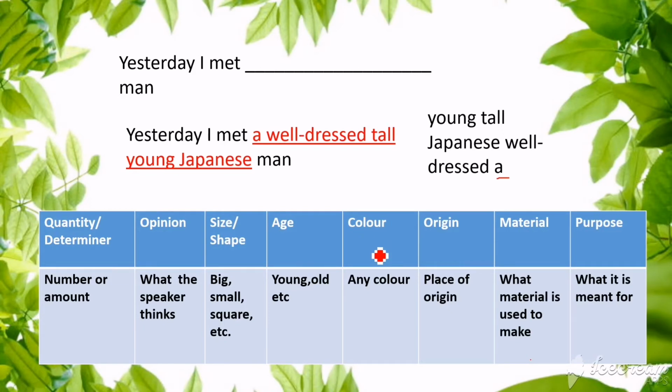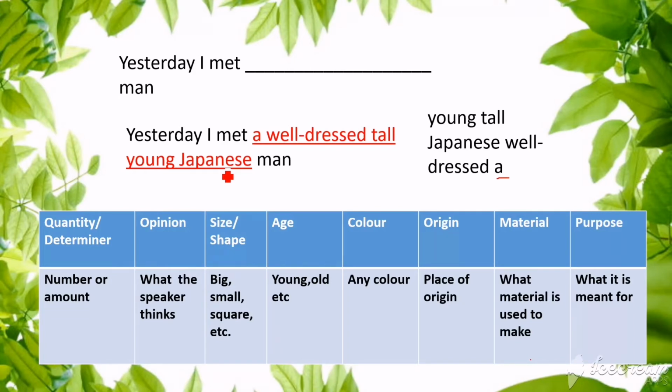Then next to color there comes origin, place of origin. Here you can see Japanese. Japanese is the place where this man belongs to. If we are speaking about ourselves, we can call ourselves Indians, isn't it? Similar to that, this example speaks about a person from Japan.